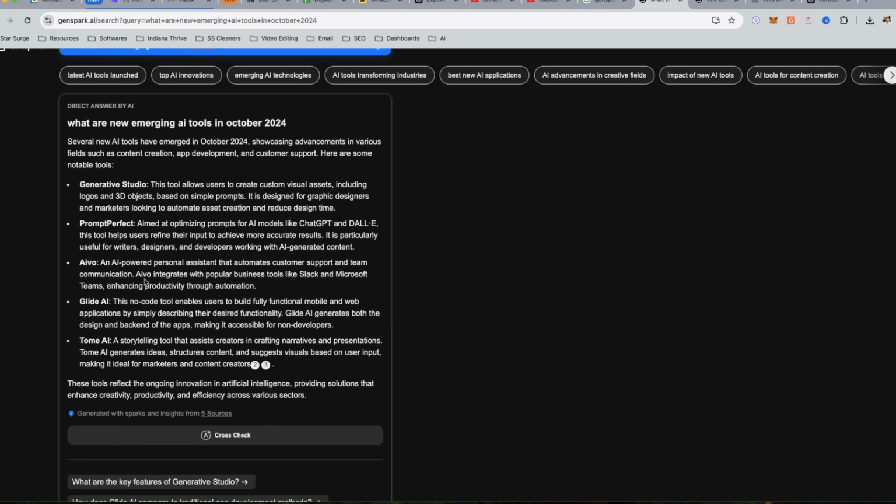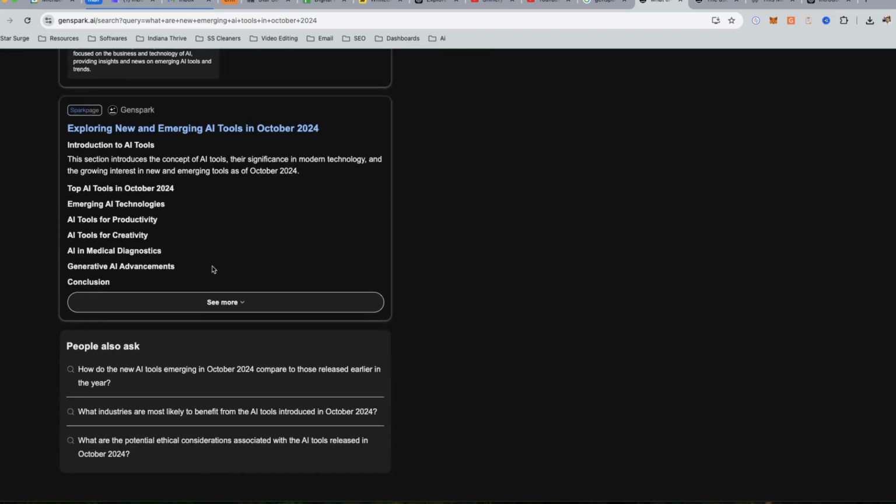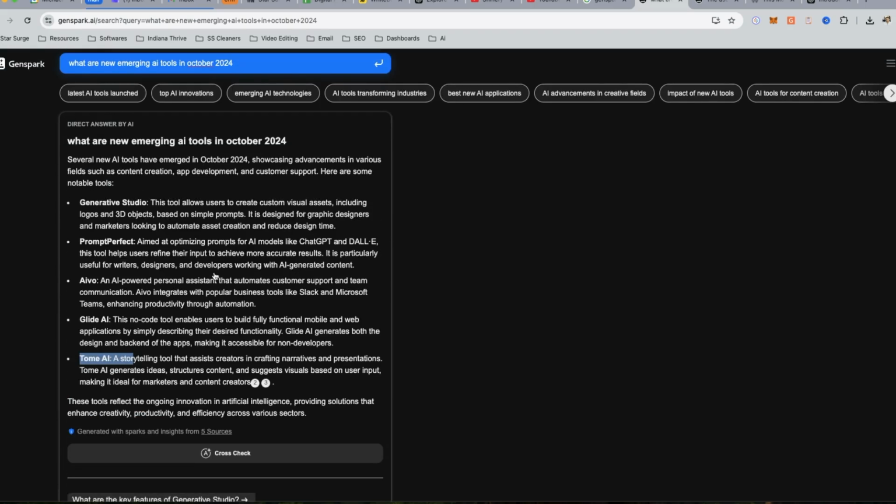So if I wasn't doing this video, once I get off, I'm probably going to check out Prompt Perfect, Avo, Glide AI. This tool is awesome, but I can't even wrap my head around it. It just came out. This tool is definitely new, but I'm talking about like ChatGPT Search just came out. I haven't done my research on this tool yet. I think it came out only a couple months ago, but we're just going into a whole new era where even I might not be using Google as much as I normally have.